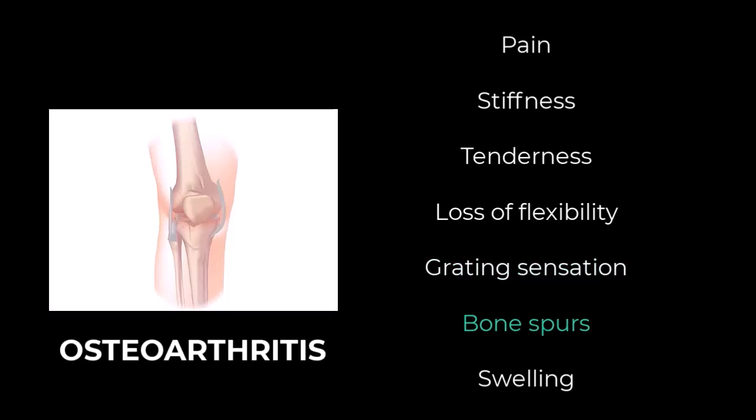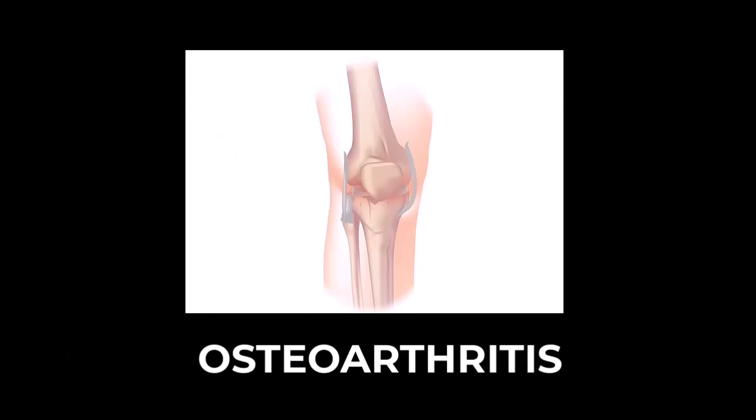Bone spurs. These extra bits of bone, which feel like hard lumps, can form around the affected joint. And swelling. This might be caused by soft tissue inflammation around the joint. Osteoarthritis occurs when the protective cartilage that cushions the ends of the bones wears down over time. Although osteoarthritis can damage any joint, the disorder most commonly affects joints in your hands, knees, hips, and spine.